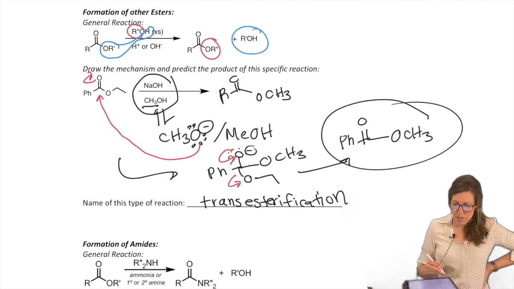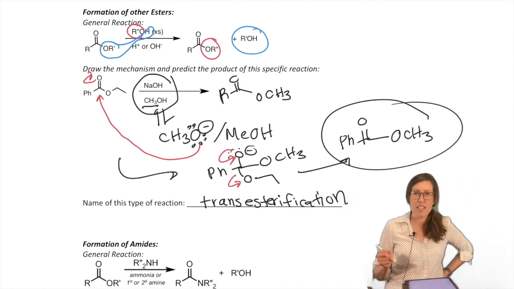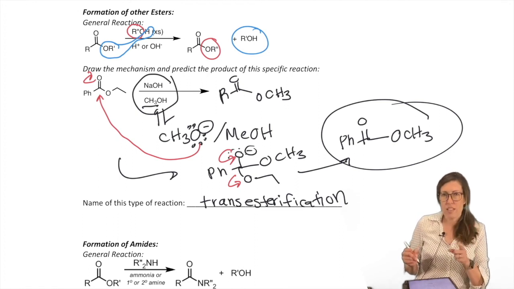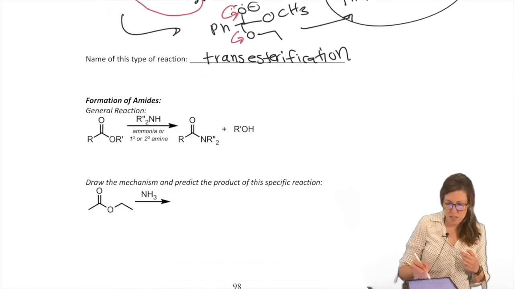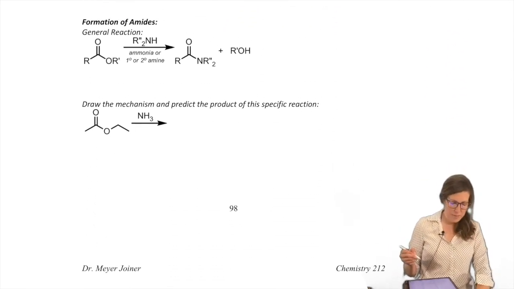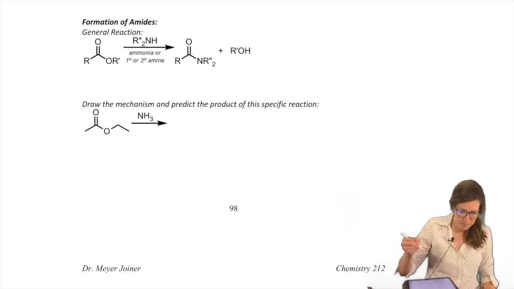Okay, so pretty short and sweet. That's basic hydrolysis of an ester and transesterification. Those are the two reactions we could do so far. There's only one more: amides. We can form amides. So let's do that.